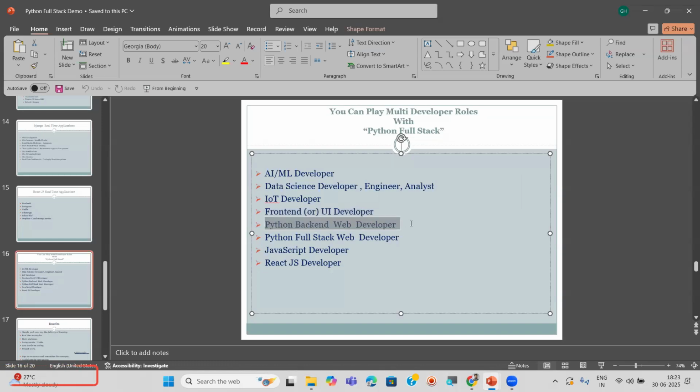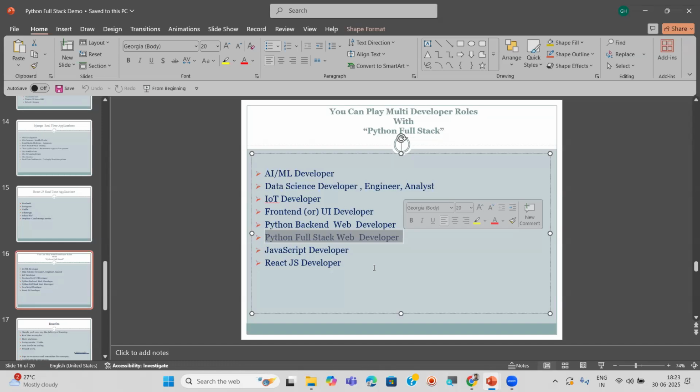If you focus only on Python, Django REST framework, and databases, you are eligible for the backend developer role. Next, the combination of these two, front end and backend, is full stack, the Python full stack web developer. If you are aware of both and perfect in these two, you are eligible for the Python full stack web developer.